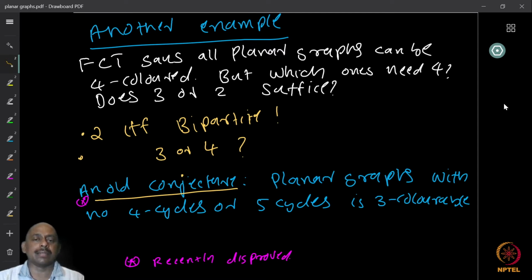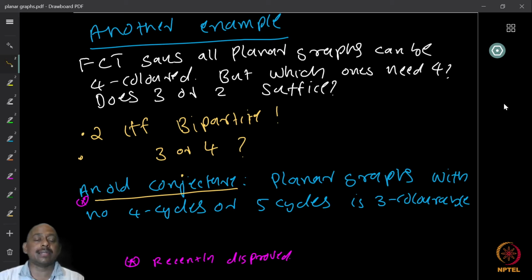Now suppose we have a planar graph, but we don't allow 4 cycles or 5 cycles. Now it turns out that for planar graphs with no 4 cycles only, if you just forbid 4 cycles, then you can find examples where you need 4 colors. So then somebody asked, what if I don't allow 4 cycles and 5 cycles? So the conjecture said that if you have a planar graph where there is no 4 cycle or 5 cycle, then the graph is 3-colorable.